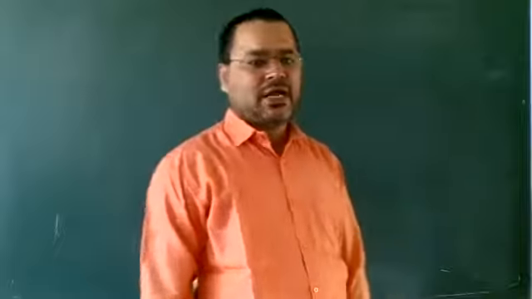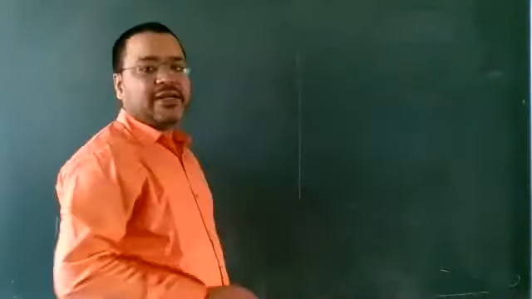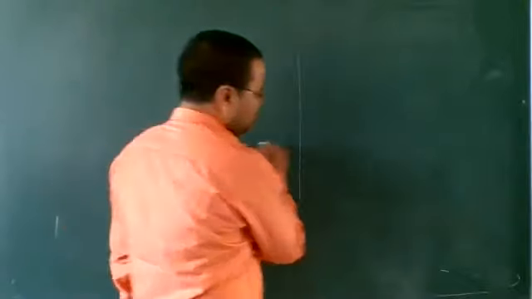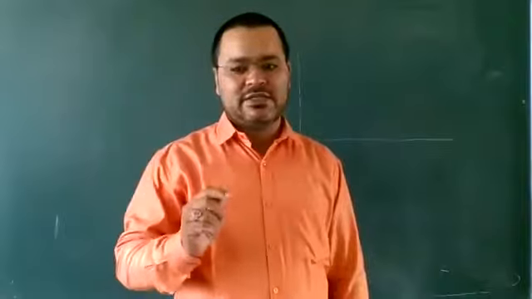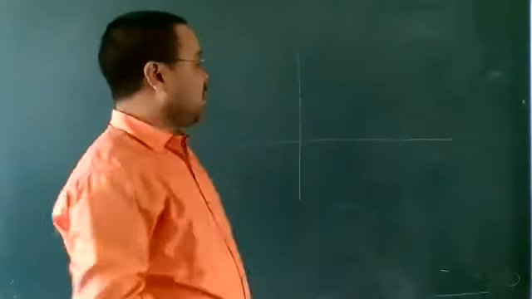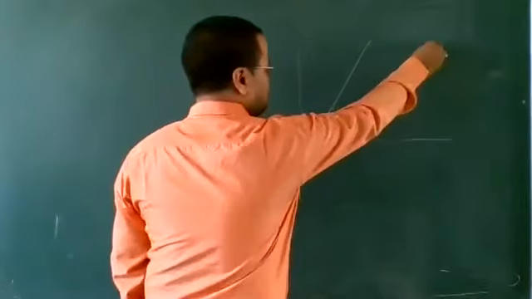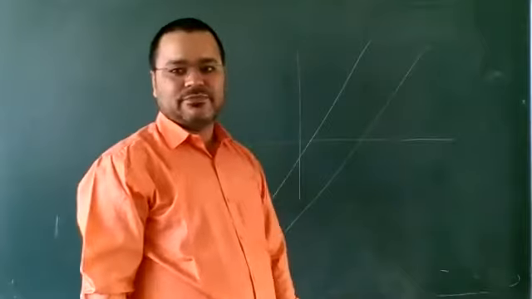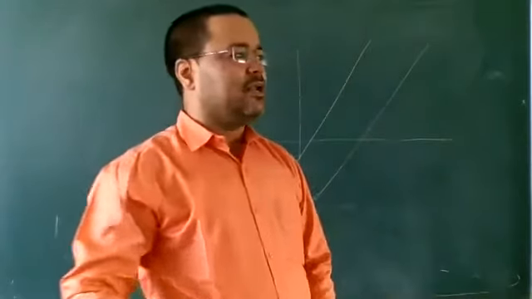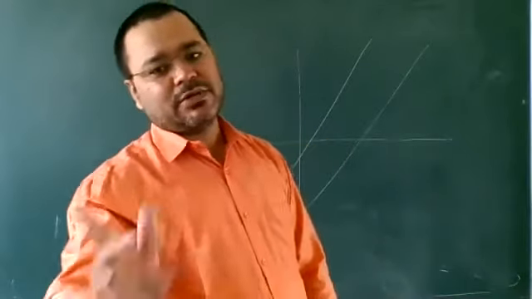Slope of parallel lines. First, I am going to make a coordinate axis. Coordinate axis means the x-axis and y-axis. Now there are two lines here, and the condition is that they are parallel. If the two lines are parallel, then what is the condition on the slope? We have to discuss that now.